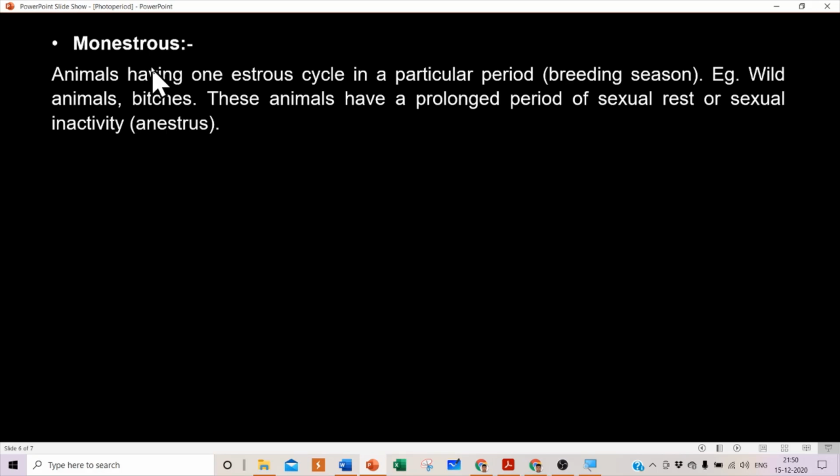So let us see some of the definitions which are necessary to understand. Monoestrous: animals having one estrous cycle in a particular period. That period is known as the breeding season for that animal. Examples are wild animals and bitch also. In a particular breeding season, they come into estrus. So these animals have a prolonged period of sexual rest or sexual inactivity, and only during the breeding season do they come into estrus. In the other period, they are in anestrus.